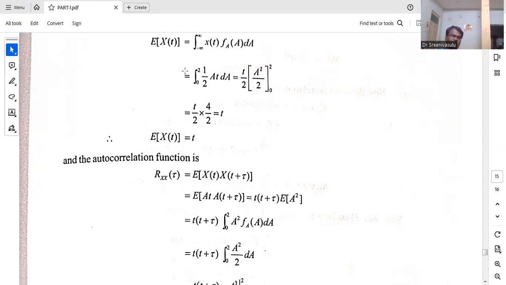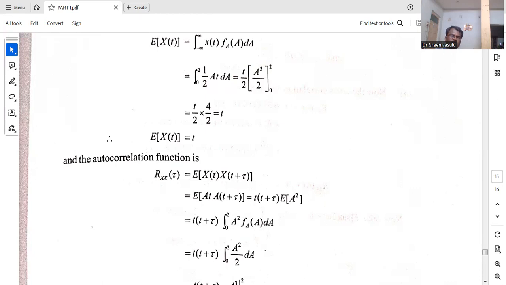Suppose f theta of theta, we write with d theta; f x of x dx, f y of y dy, like that, whatever the variable. Here the density function is in a, so you can write the limits as given for a. So the limits we change from minus infinity to plus infinity to 0 to 2, and the corresponding density function is 1 by 2.